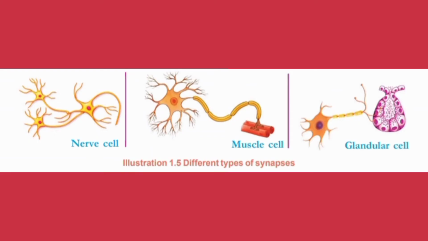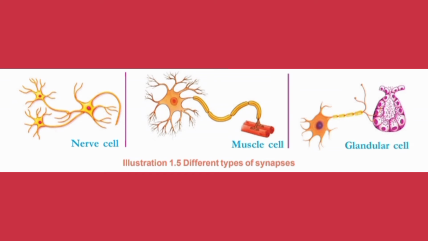Hope you are clear? This diagram is a pictorial representation of nerve cells and how they relate with other nerve cells, muscle cells and glandular cells. The first one shows how a nerve cell connects with other nerve cells. In the second diagram, a nerve cell connects with muscle cells. And in the third diagram, a neuron is in connection with a glandular cell. That is, a nerve cell is in contact with other nerve cells, muscle cells and glandular cells.